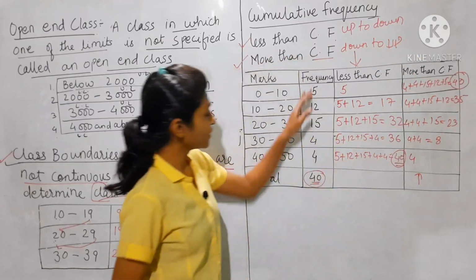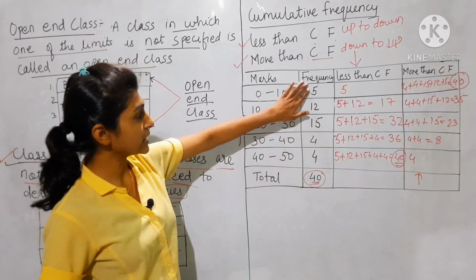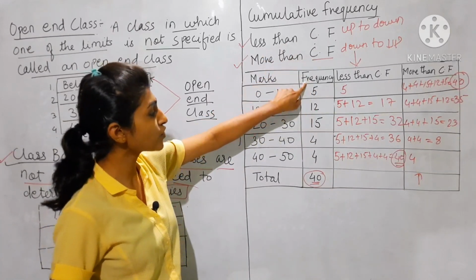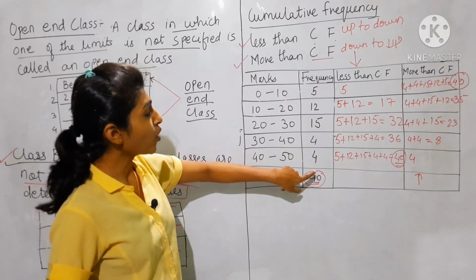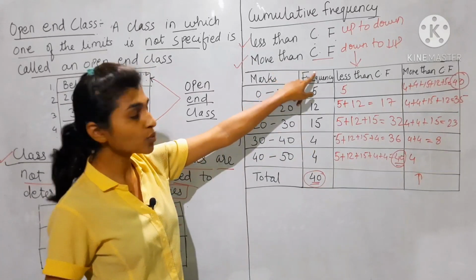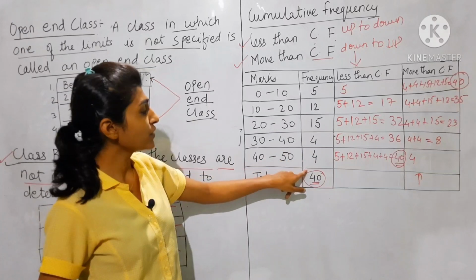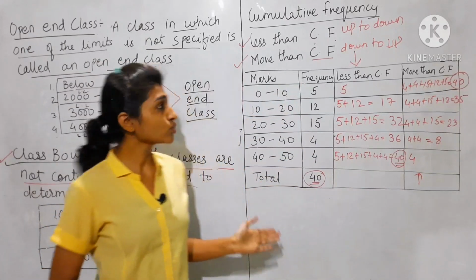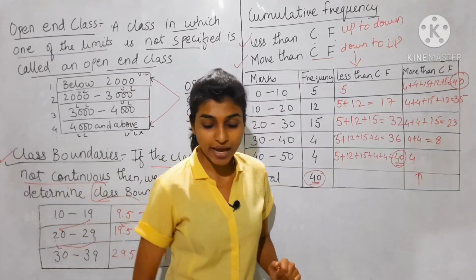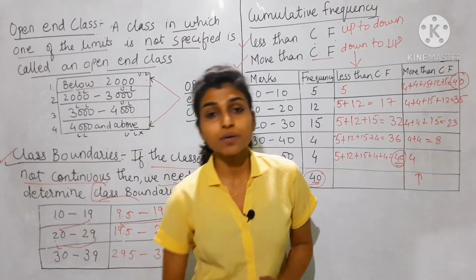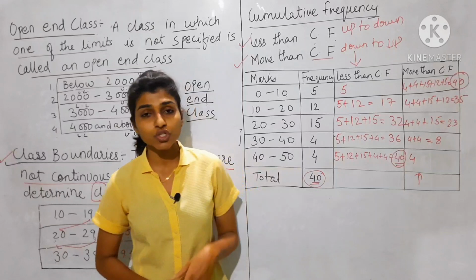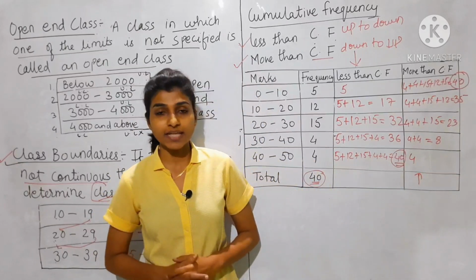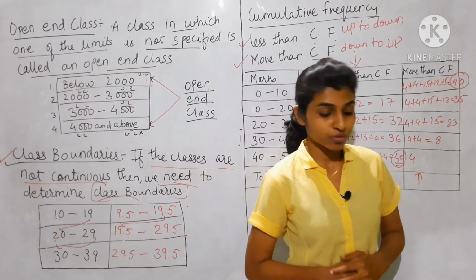That means for less than cumulative frequency, add the frequency from up to down, and for more than cumulative frequency, add the frequency from down to up. I hope you have understood how to find the cumulative frequency and all the important terms related to frequency distribution. Next we'll see the methods of classification and one example. By that time, please copy this down in your notebook.